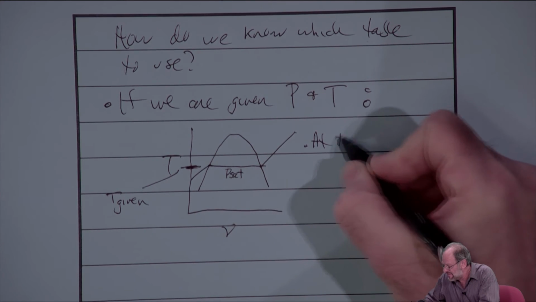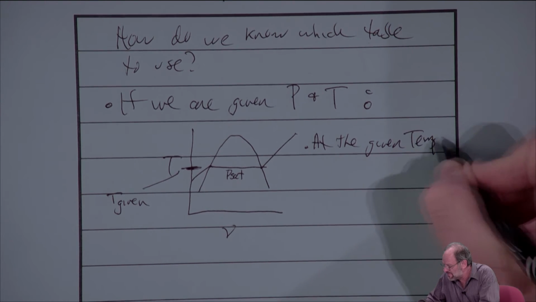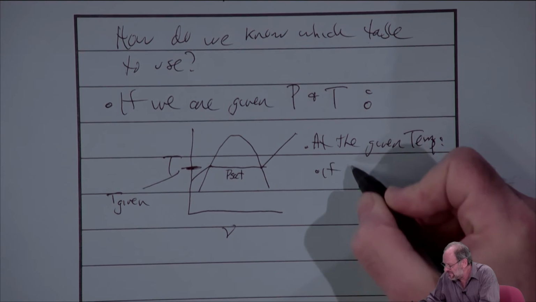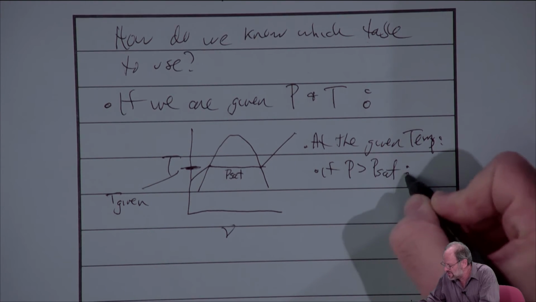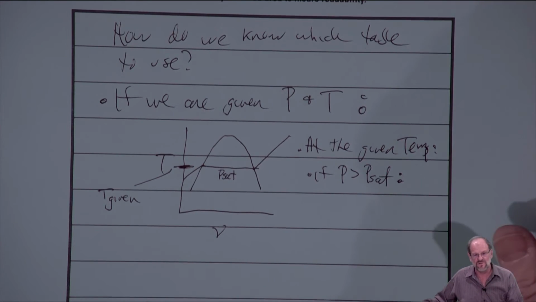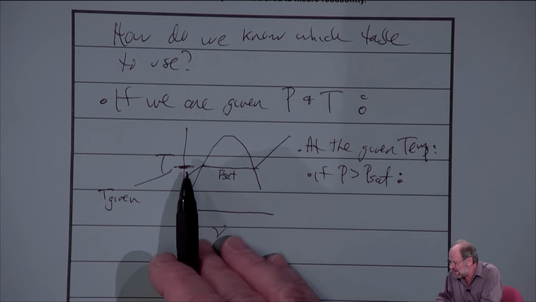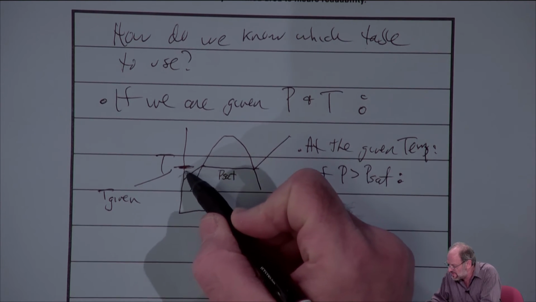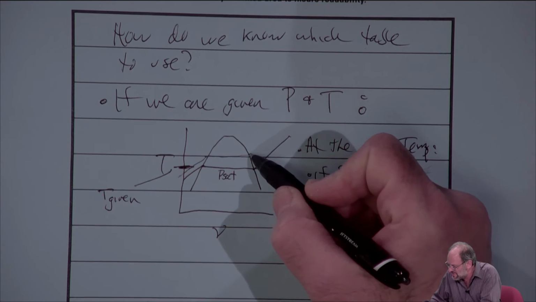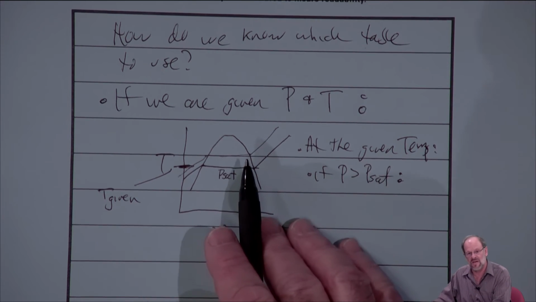So at the given temperature, if the pressure is greater than the saturation pressure, then what does our phase have to be? Well, let's think about it this way. If our given pressure is greater than the saturation pressure, that must mean that we're on a line above Psat, right?